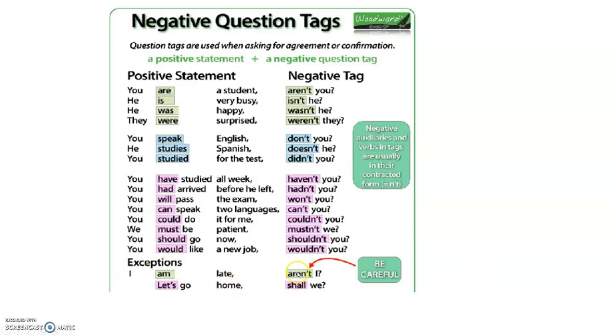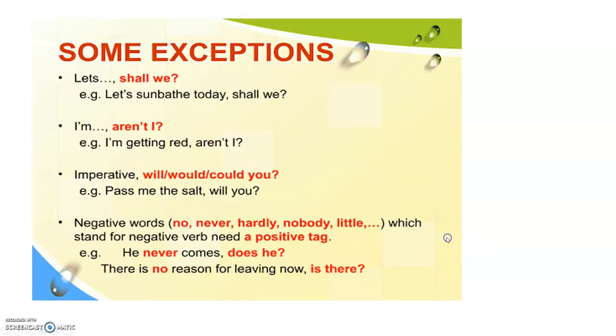I am late, aren't I? Children, always remember when that 'am' comes there, you have to put 'aren't' for the negative question tag. And let's go home, shall we? Now we have exceptionals here in the question tags, like when you have let's. Let's consider these examples too. Let's sunbathe today. Now, when the let's comes, that's a hint that the statement is positive. The question tag also will be positive.